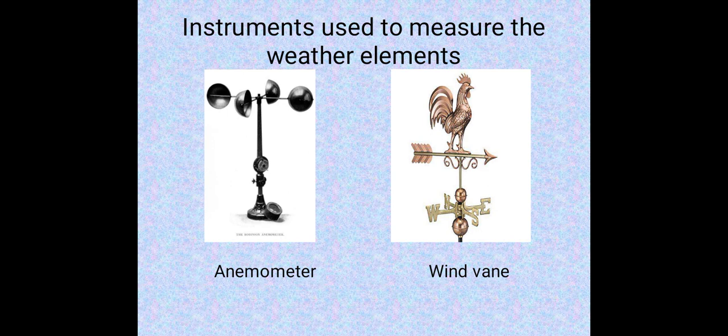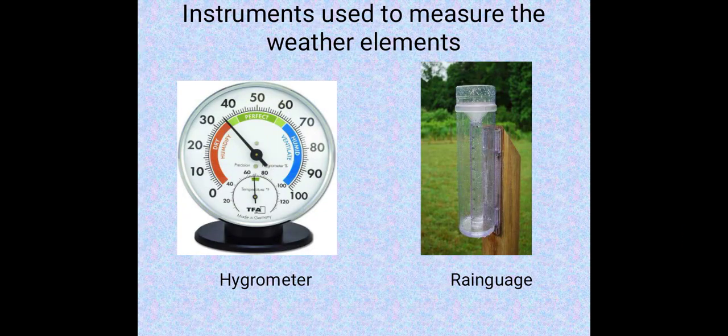The wind vane helps us find the wind direction. The hygrometer helps us know about the humidity of a particular place. And the rain gauge helps us measure rainfall. So these are the instruments that help us measure the elements of weather and climate.